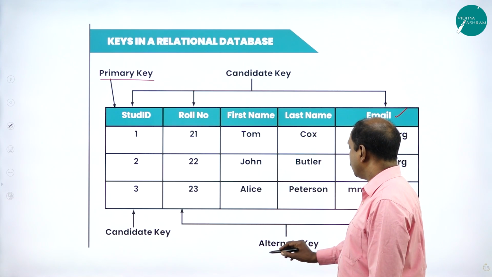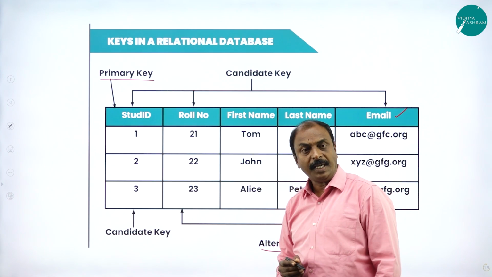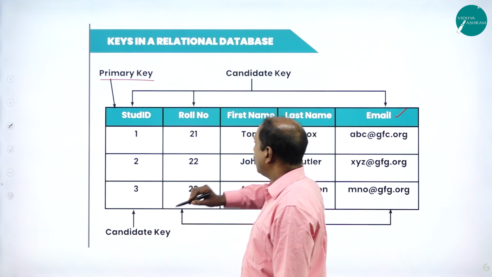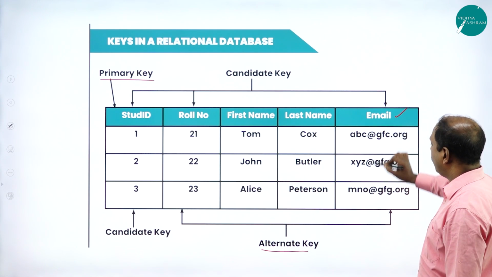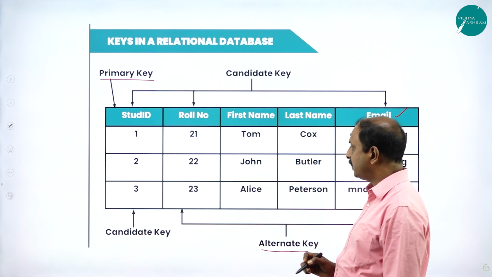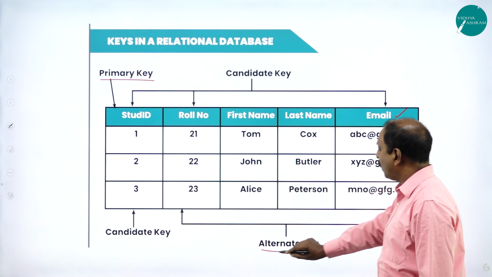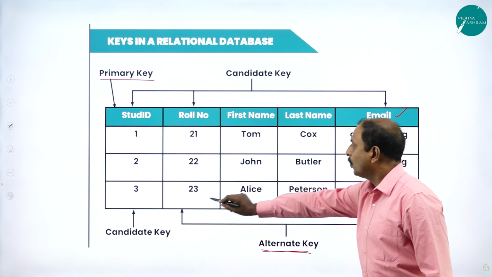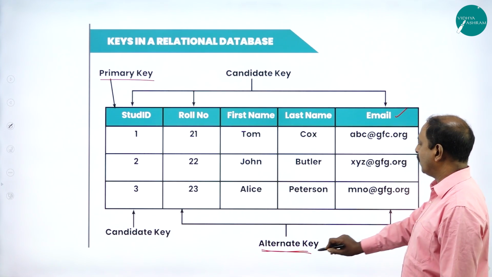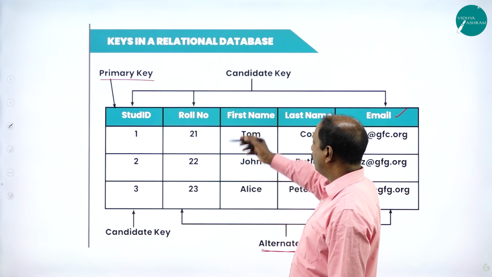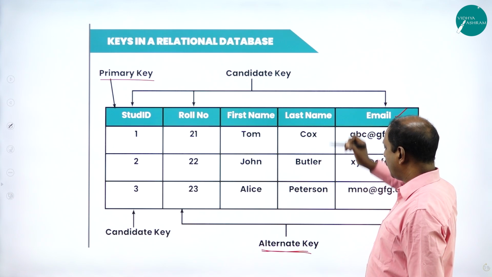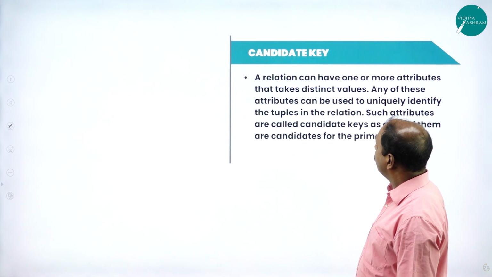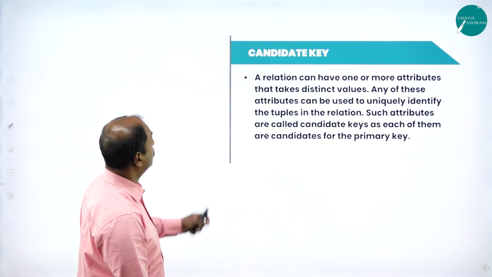And here, the next one is alternate key. What is an alternate key? See, you know that this column is unique: student ID is unique, roll number is unique, as well as email is unique, and cannot be the same for all the students. So these two are called alternate keys. I mean, other than this, it is also possible to have more unique columns or unique values. They are referred to as alternate keys. These are all different types of keys: primary key, candidate key, alternate key, and foreign key, etc. In the next slide, we will see the definition of different types of keys.